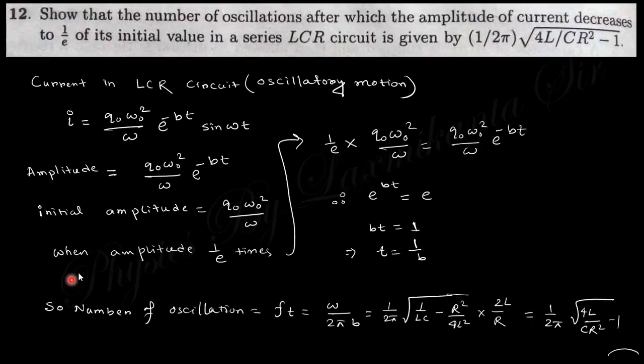Go to the next one. Find the number of oscillations after which the amplitude of the current decreases to 1/e of its initial value in the LCR circuit.